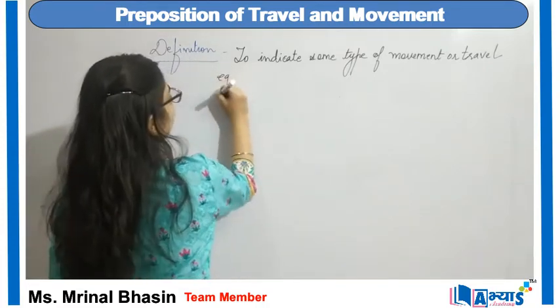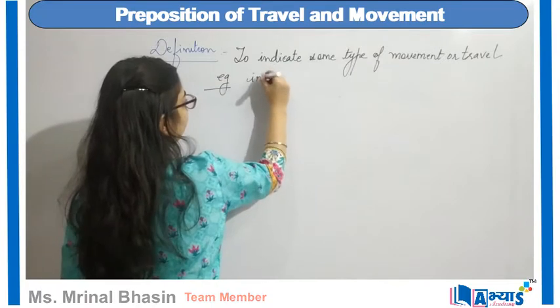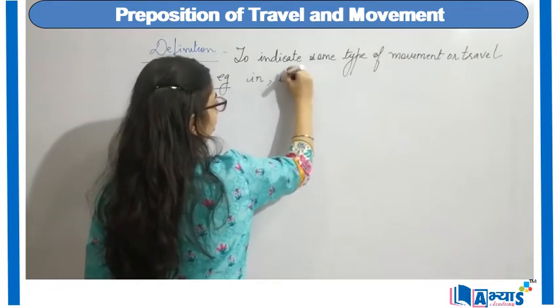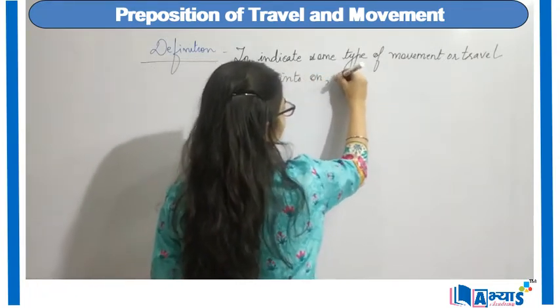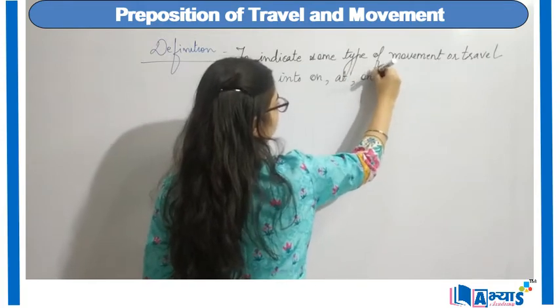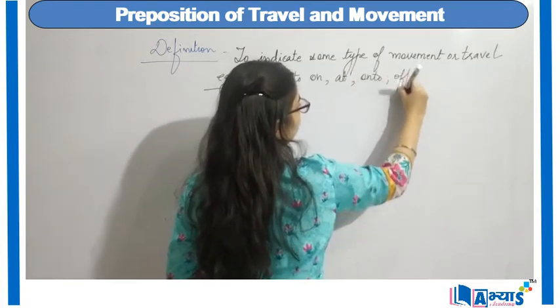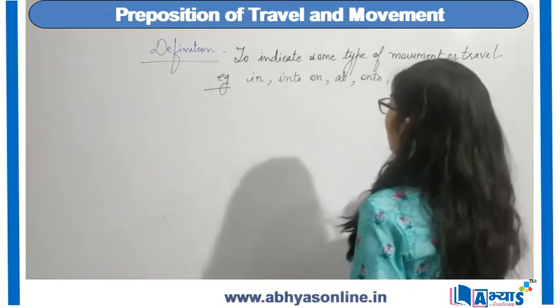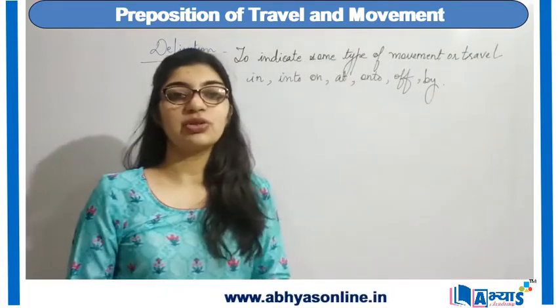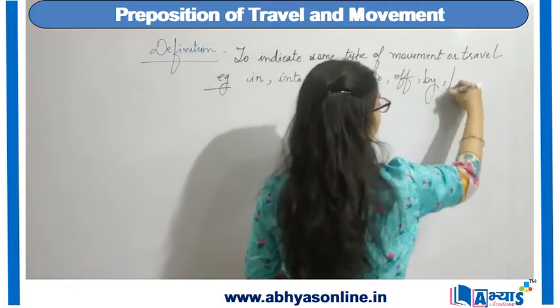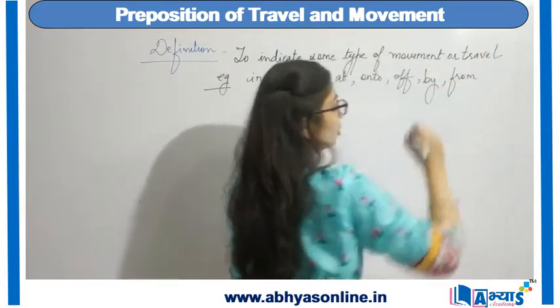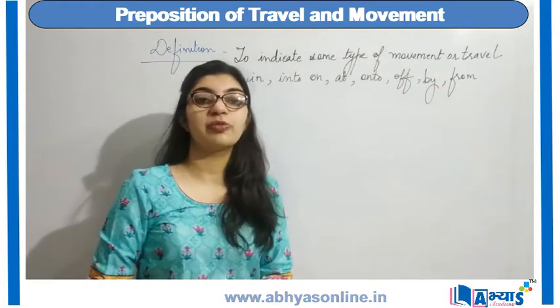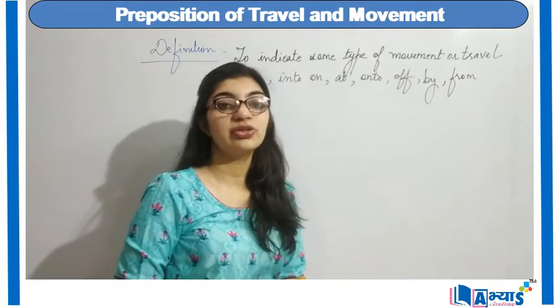Examples can be in, into, on, at, onto, off, by. All these are examples of from. From is also an example of preposition of movement or preposition of travel.